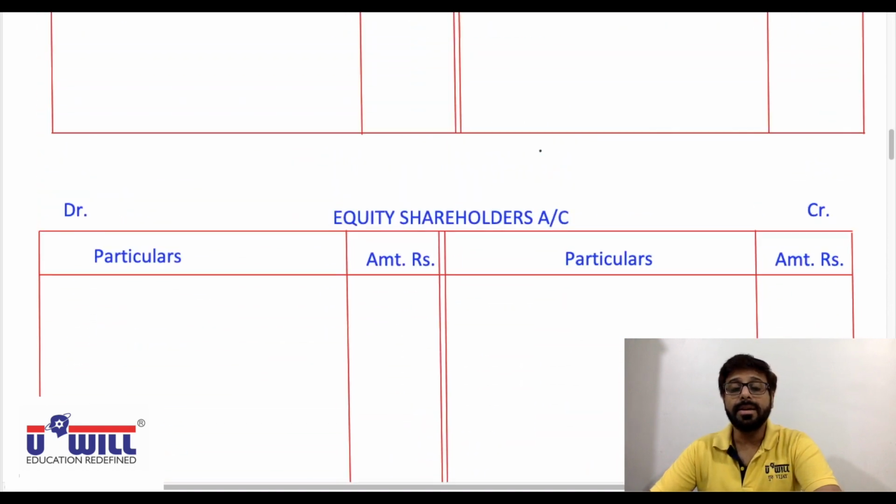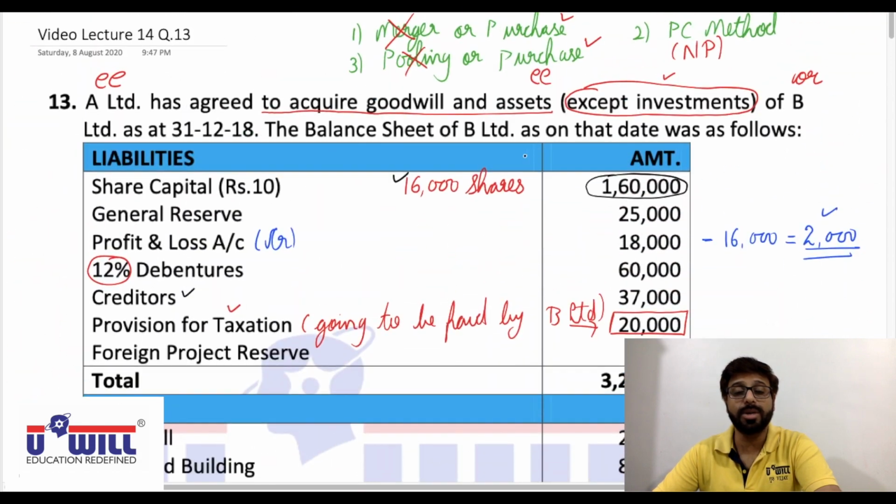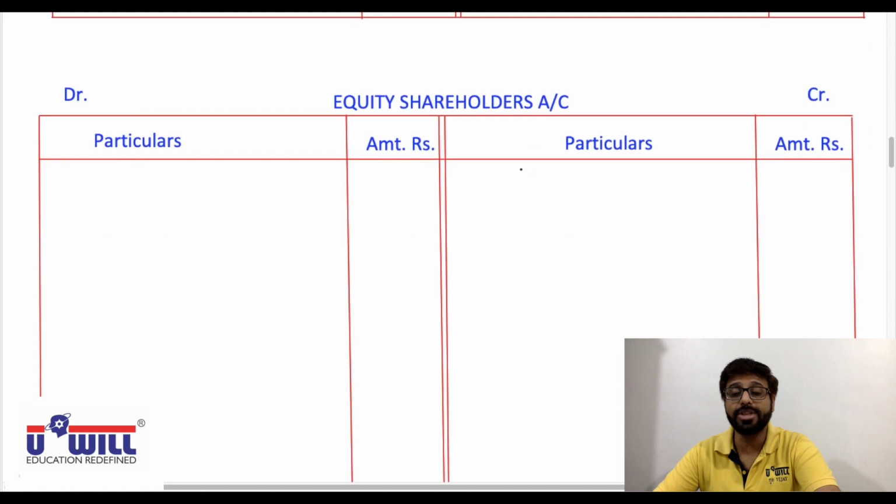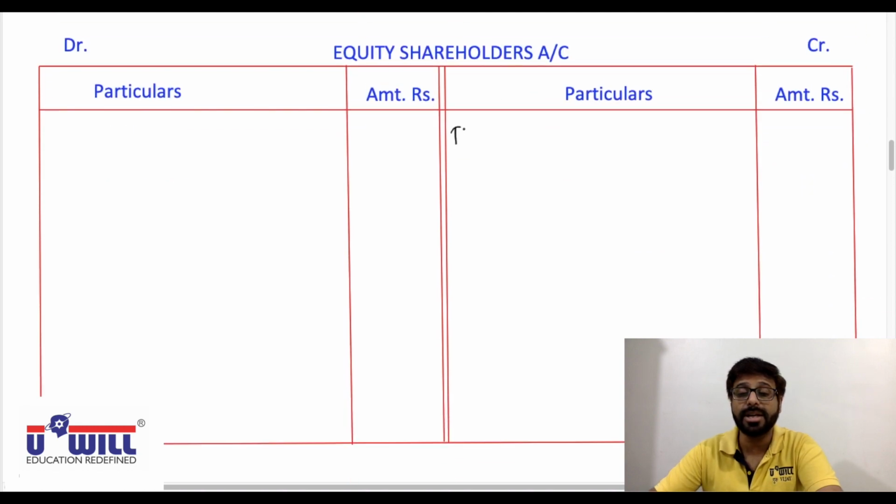Third, equity share capital to equity shareholders. So share capital is 1,60,000. To equity shareholders means equity shareholders on credit side by equity share capital account 1,60,000.